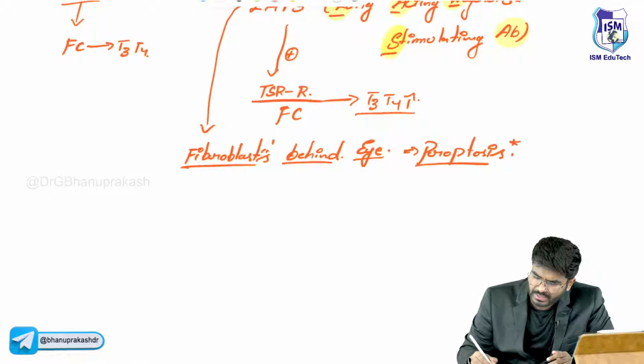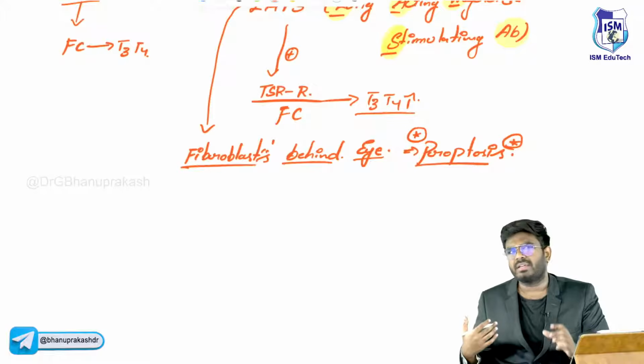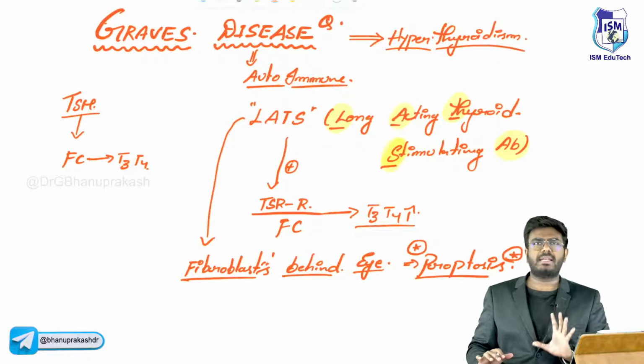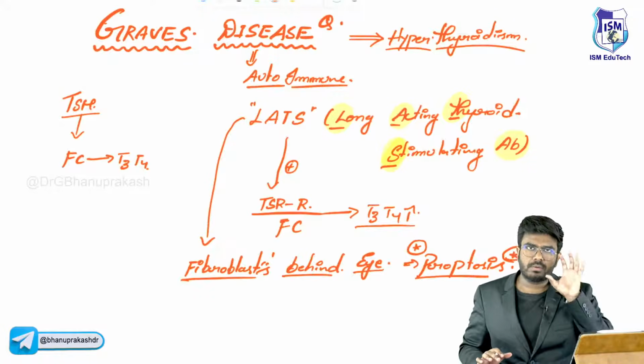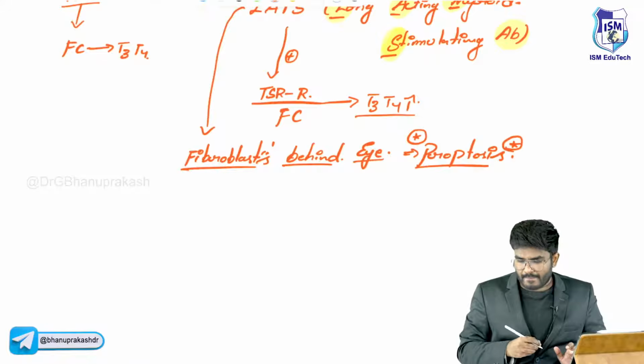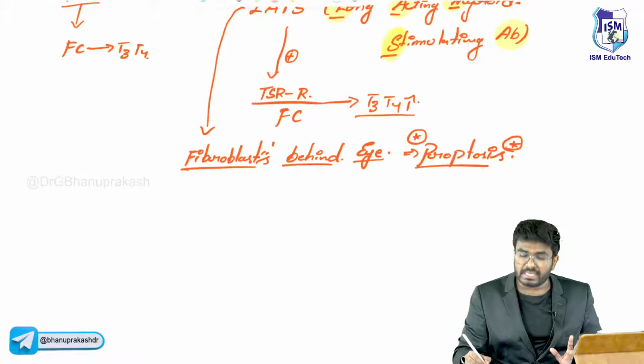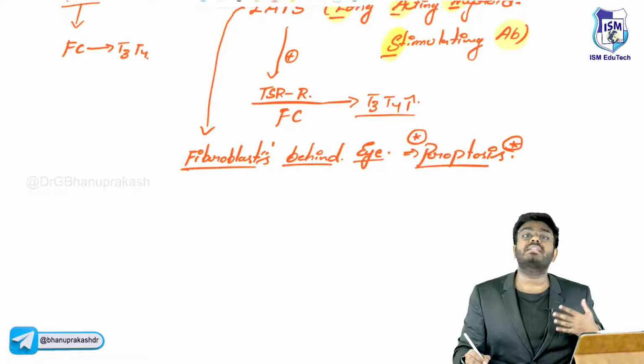And many other things were there, like there is deposition of glycosaminoglycans behind the orbit. So many things are there, but simple: LATS antibodies stimulate the fibroblast, more collagen, pushing the eyes forward. Proptosis is seen. So this is something very important. Proptosis is seen in Graves' disease, not in other thyroid disorders.